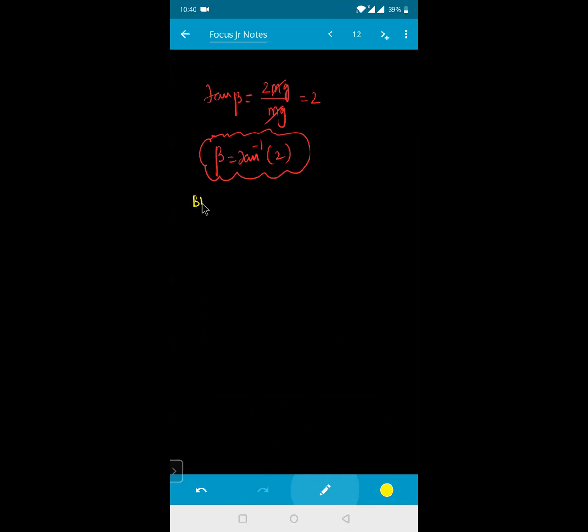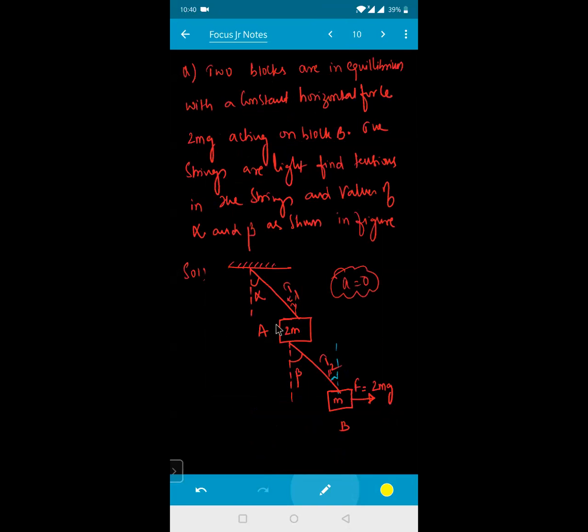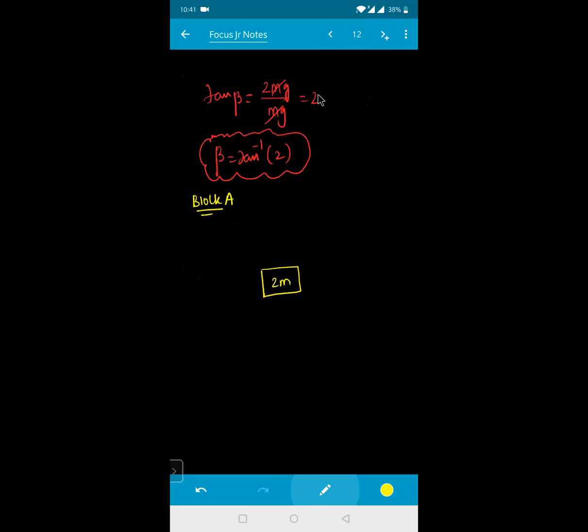Now let us try to talk about block A. Tell me what all forces are acting on block A. This is block 2m. For the 2m, this string is connected and this string is also connected. Two strings are connected, so be a little bit careful. This is one tension right now here, T1.